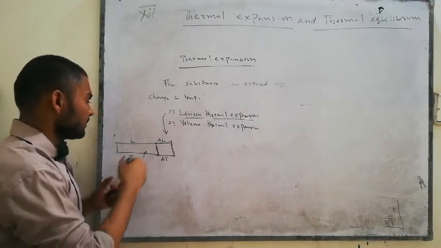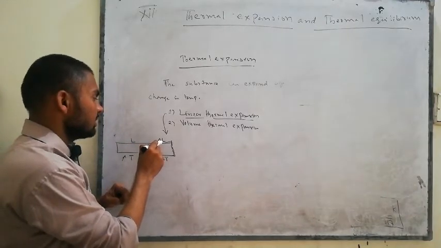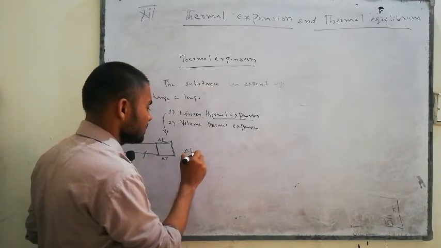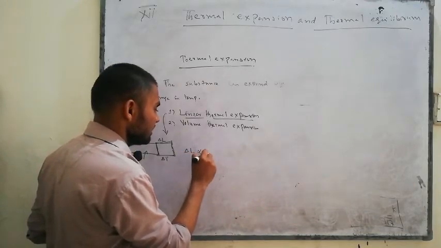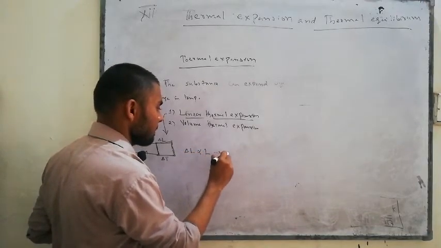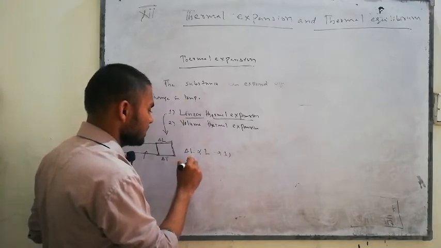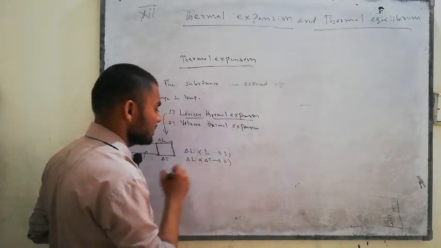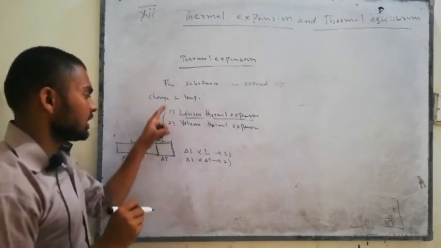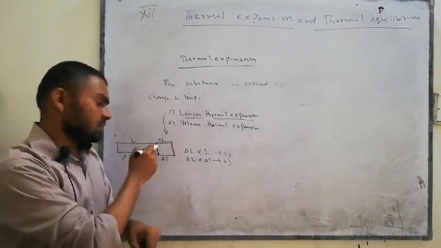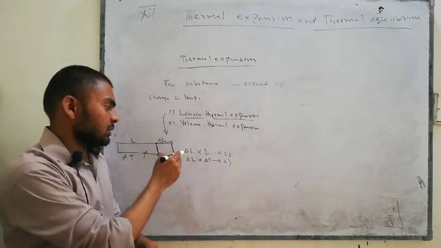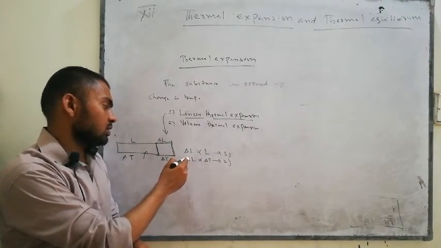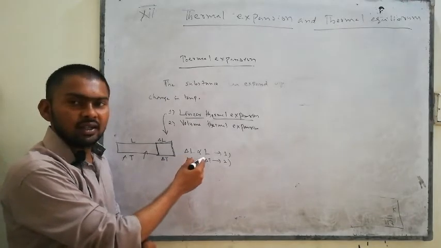Here, change in length is directly proportional to the original length, equation number one. Change in length is directly proportional to the change in temperature, equation number two. Means the change in length is directly proportional to the original length and also to the change in temperature.